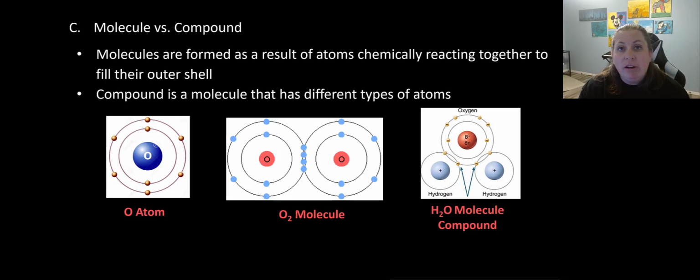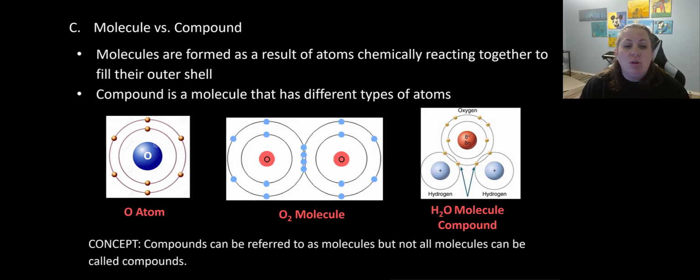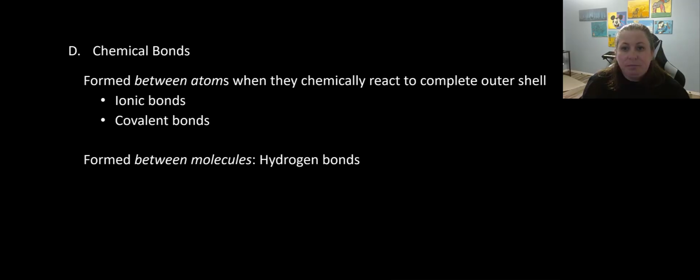So this is a water compound, or we could still call it a water molecule. Okay, molecule can be used all the time. Compound can only be used when they are different elements. Okay, so compounds can be referred to as molecules, but not all molecules can be called compounds.